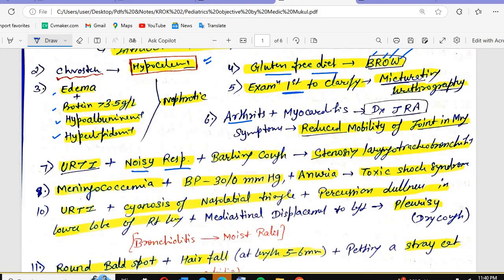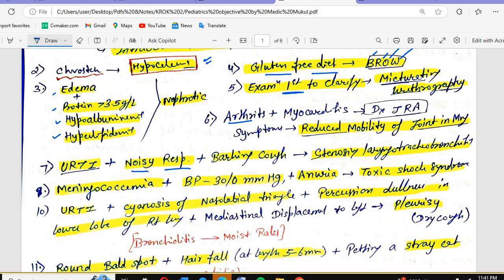Just tell me, what you will see in the croup? Barking cough. Other things? Sometimes you will see stenosing laryngotracheobronchitis. Sometimes you see stenosing laryngotracheitis. Sometimes you see stenosing laryngobronchitis. They all are the same things.